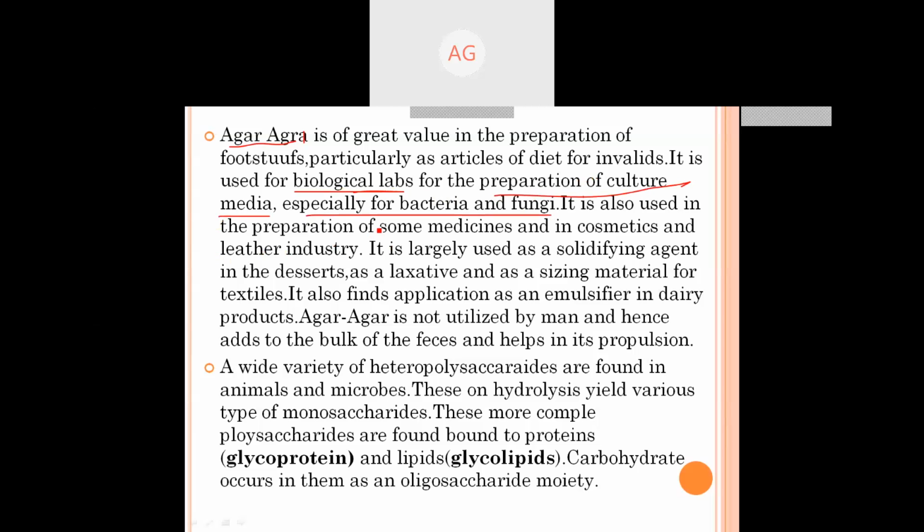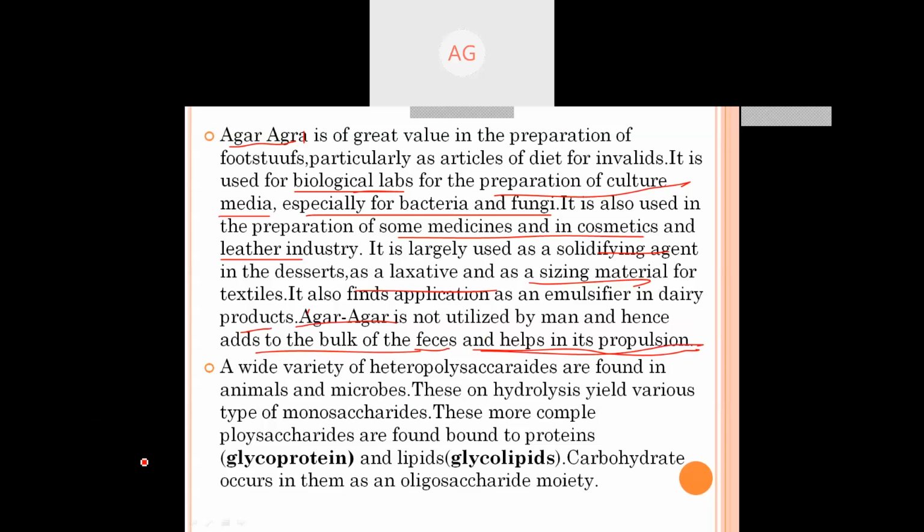It is also used in the preparation of some medicines, cosmetics, and the leather industry. It is largely used as a solidifying agent in desserts, as a laxative, as a seasoning material for textiles. It also finds application as an emulsifier in dairy products. Agar-agar is not utilized by man and hence adds to the bulk of the feces and helps in its propulsion. If agar-agar is present inside the food of a human, it is not digested and will go out through the feces.